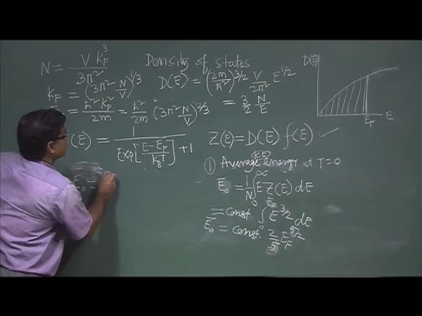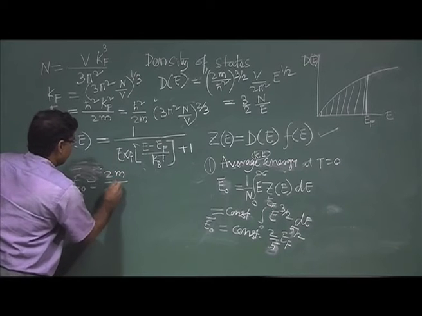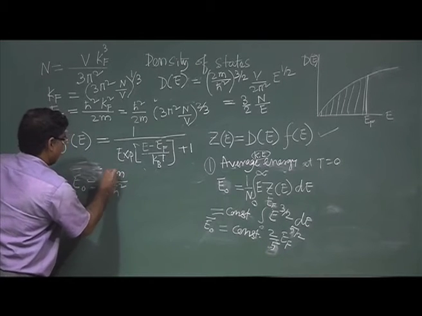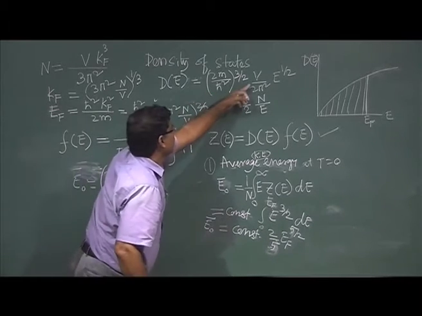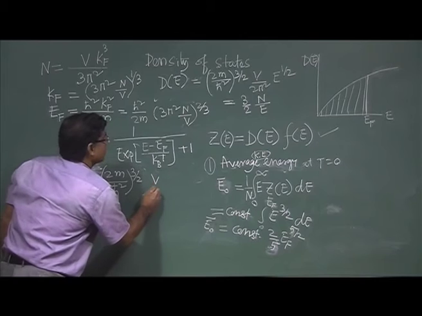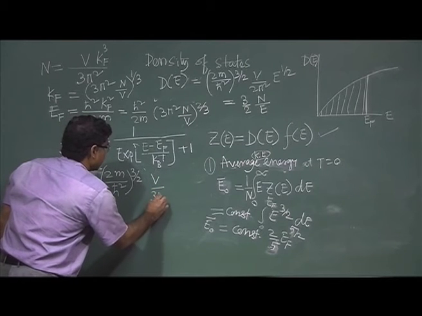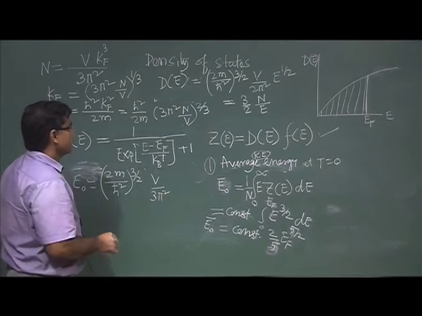The constant is 2m by h cross square to the power 3 by 2, right, V by 3 pi square.